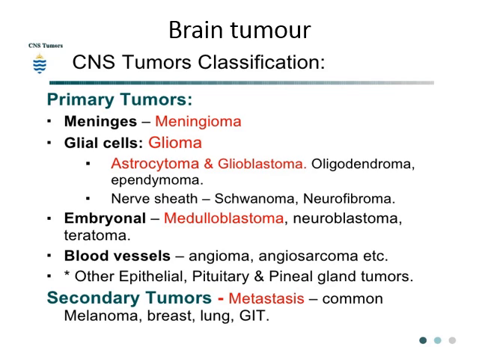If it arises from meninges, that is called the meningioma. And the glial cell origin, these are glioma, astrocytoma, glioblastoma, all these are glial cell origin. Embryonal, it may be medulloblastoma, neuroblastoma, teratoma, etc. In blood vessel origin, it may be angioma, angiosarcoma, epithelial tumor, other pituitary tumors, pineal gland tumors may be present. Among the secondary tumors, this is the metastatic tumor common from melanoma, breast cancer, lung carcinoma and GI malignancies.